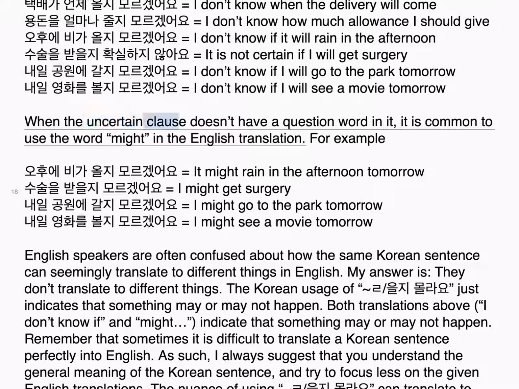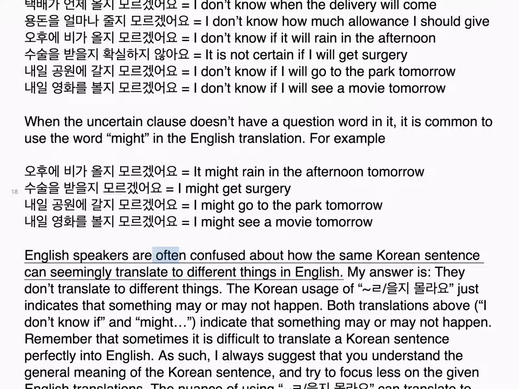When the uncertain clause doesn't have a question word in it, it is common to use the word might in the English translation. For example, 오후에 비가 올지 모르겠어요. It might rain in the afternoon. 수술을 받을지 모르겠어요. I might get surgery. 내일 공원에 갈지 모르겠어요. I might go to the park tomorrow. 내일 영화를 볼지 모르겠어요. I might see a movie tomorrow.